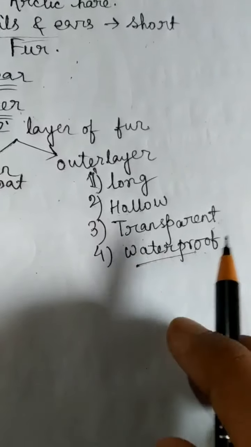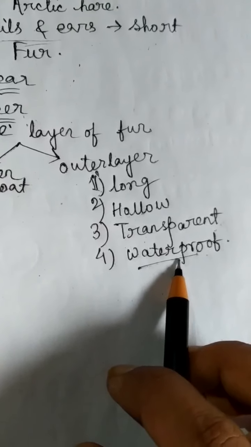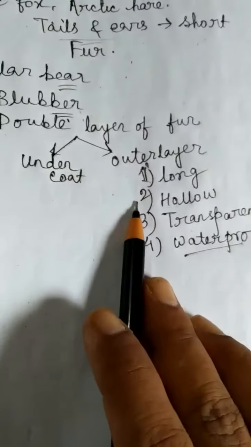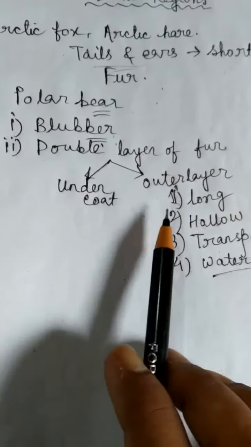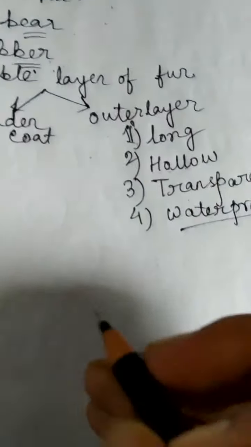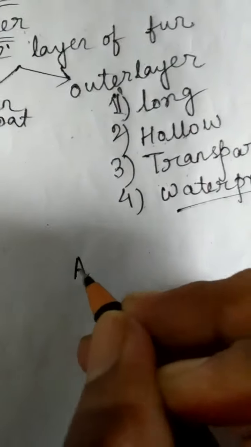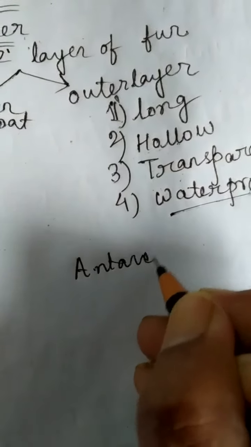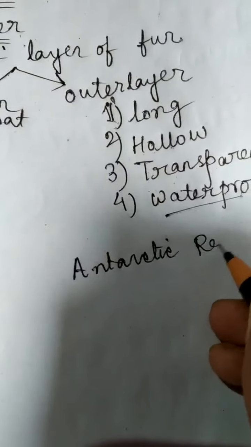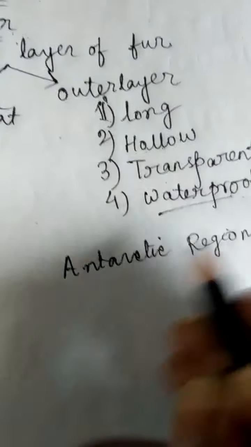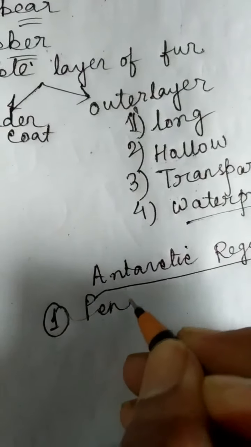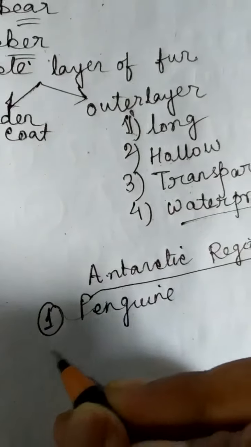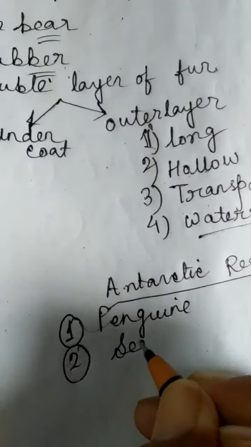Means their body becomes dry and warm. So these are the adaptive features, and for this they can survive in the Arctic regions. Okay. Now we will discuss the Antarctic regions. Okay. Mainly here penguins and seals are found.